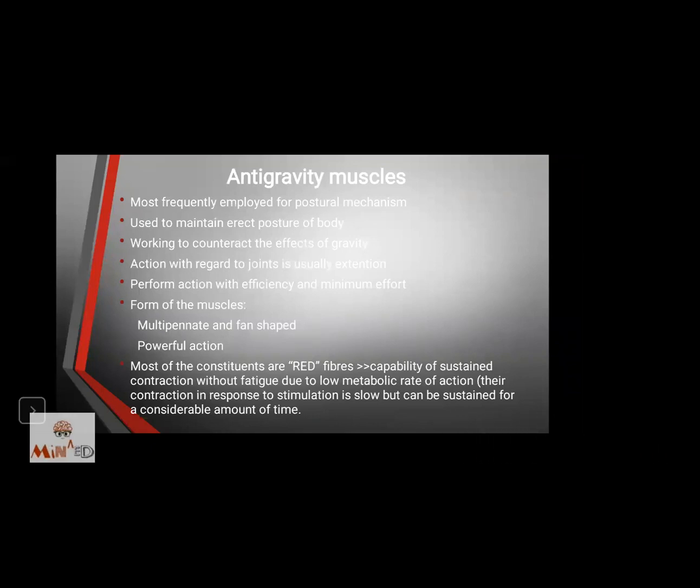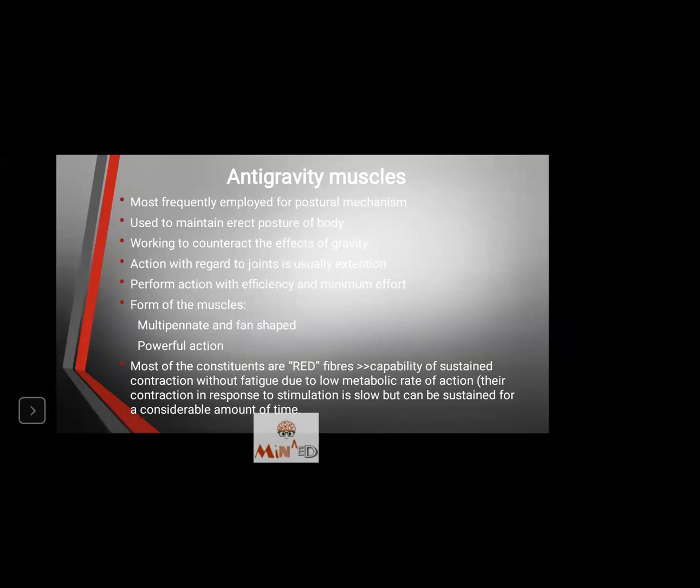Therefore, the action with regard to joints is usually extension. Remember one thing, whenever the joints are in extension, the joint alignment will have more effect on stability than the muscle work. So whenever your joints are in alignment, the muscle work will be less.